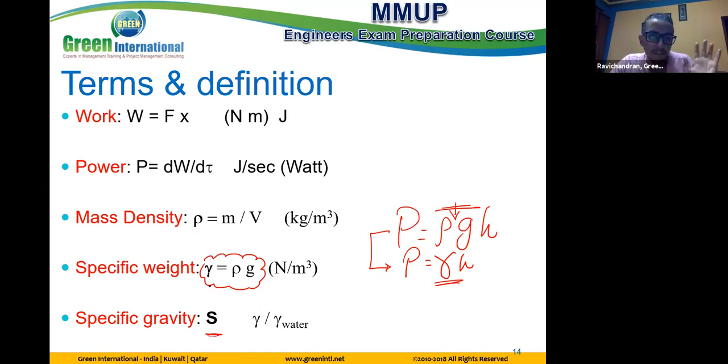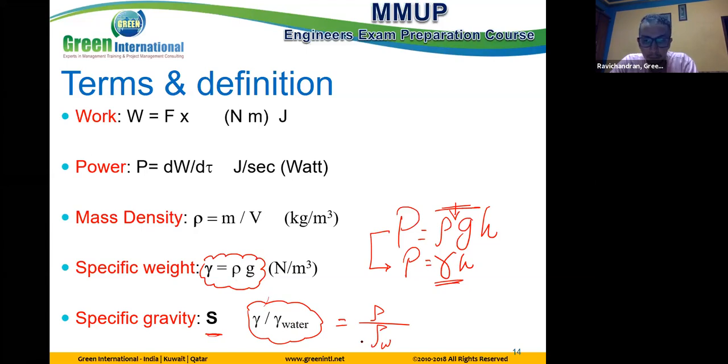We keep water as the reference. So it is gamma for the required fluid divided by gamma water. And this is also equivalent to rho for the fluid divided by rho water. Same equivalent. Why? Because when we substitute gamma with rho g, we can cancel g with g, and the remaining is rho divided by rho.